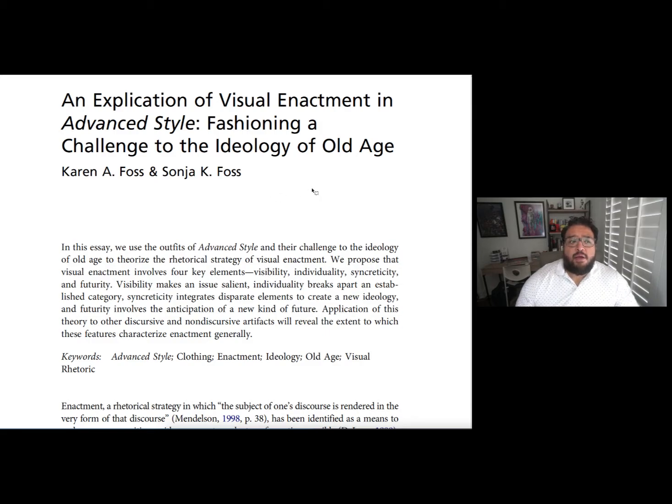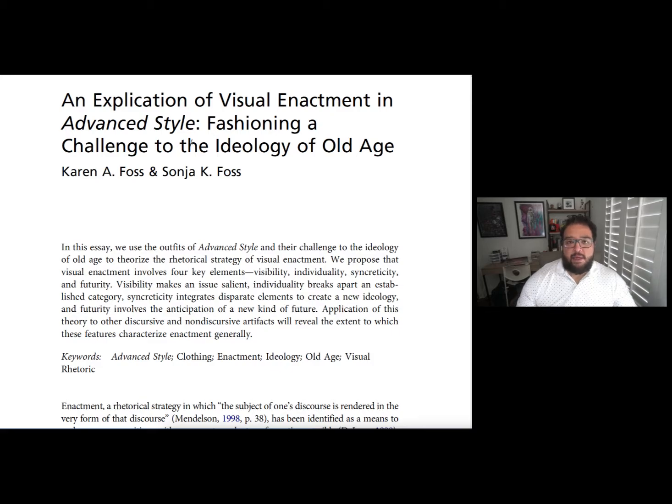They are making the argument that in this issue of Advanced Style, which is a magazine, there was a photographer who took pictures of older people, both men and women, in various parts of the city in stylish clothing. And they're saying that actual process is in itself pushing back on some of the traditional ideas within fashion, right?